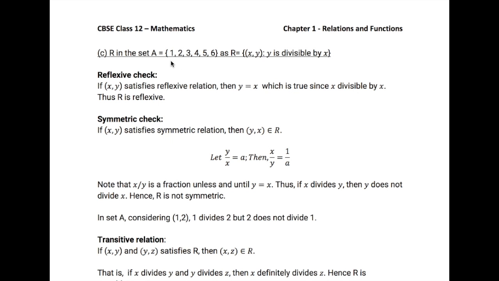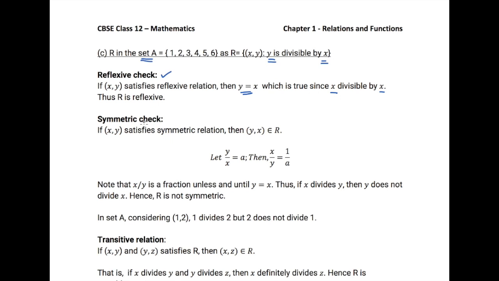Here we have a finite set A and a relation defined as y is divisible by x. It satisfies the reflexive check because when we replace y with x, it is true that x is divisible by x.